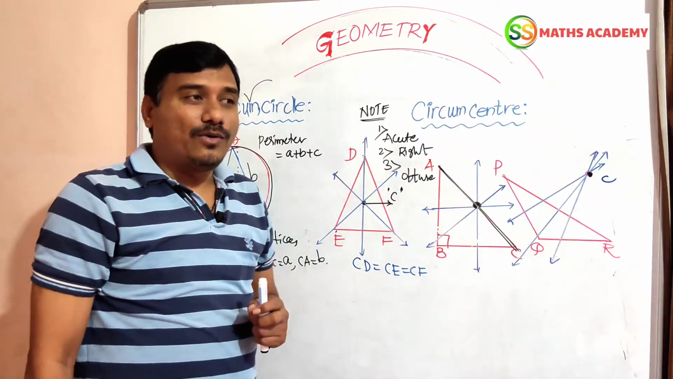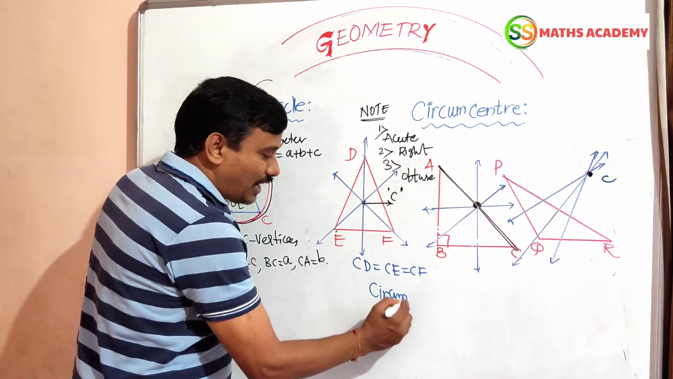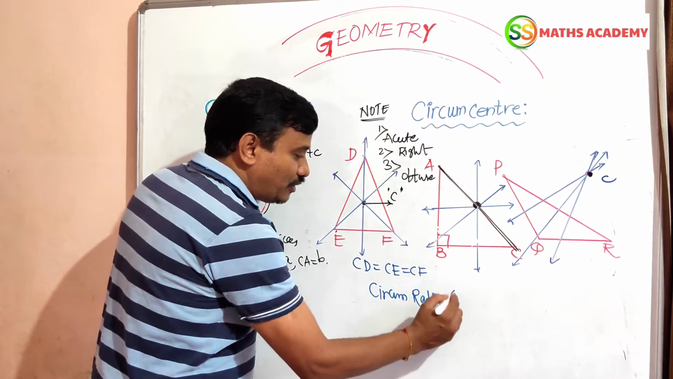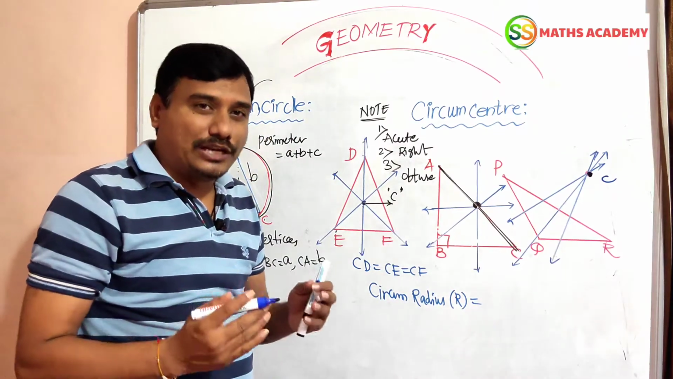Okay, now circumradius. I am going to tell you a very important formula. Circumradius is denoted by capital R. I am going to tell you the circumradius.